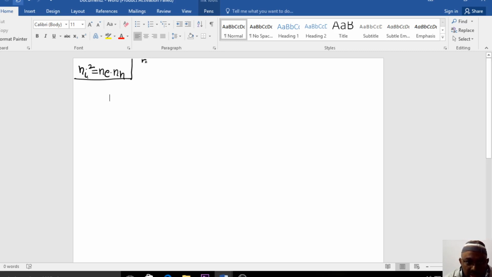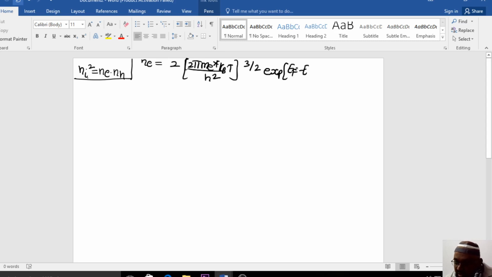Ne is 2 into (2 pi m e asterisk kb into T by h square) whole to the power of 3 by 2, exponential of (Ef minus Ec) by kb into T.